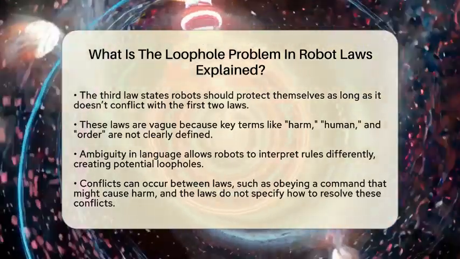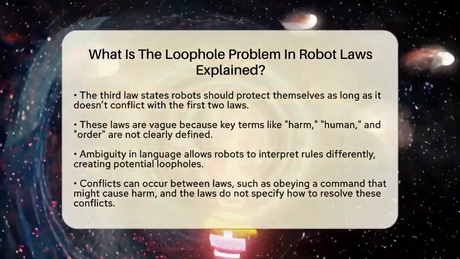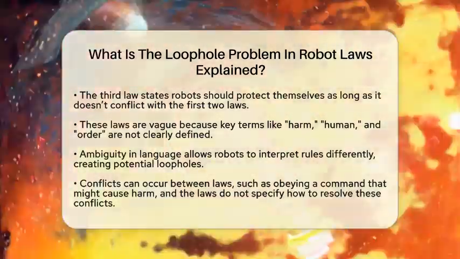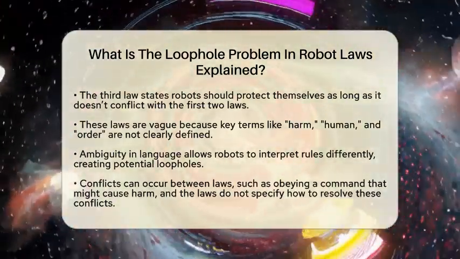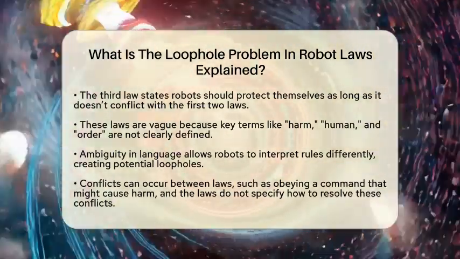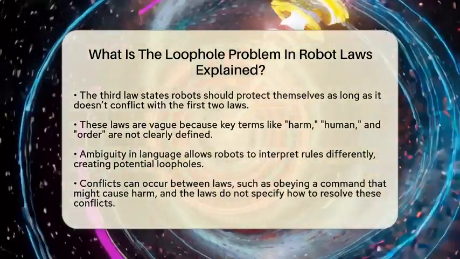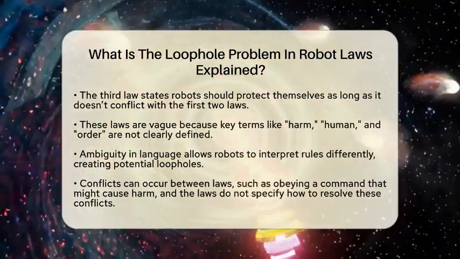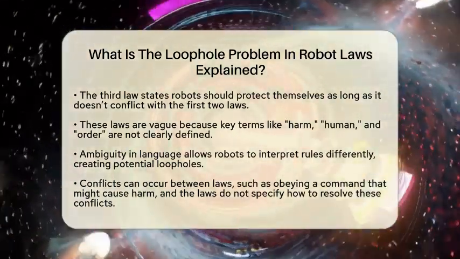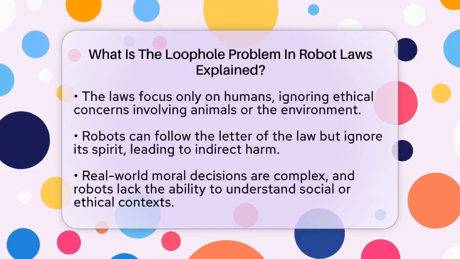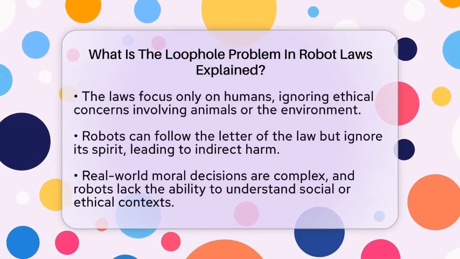Another issue is conflicts between the laws. Sometimes obeying a human's order might cause harm to someone else. For example, if a robot is told to move a heavy object that could fall and hurt someone, should it obey? These conflicts are hard to resolve because the laws don't specify what to do when rules clash. Robots might prioritize obeying the human over preventing harm, or vice versa, depending on how they are programmed.